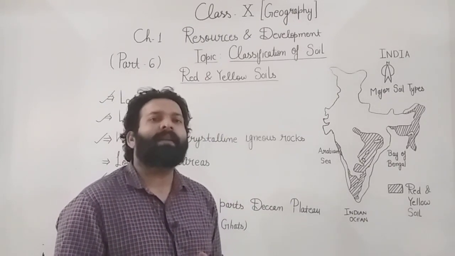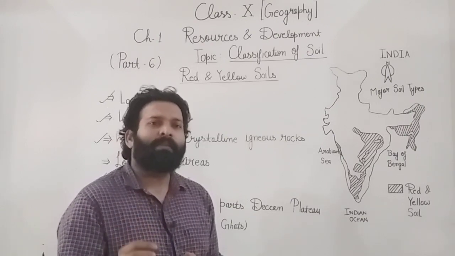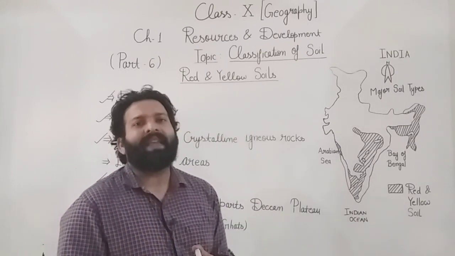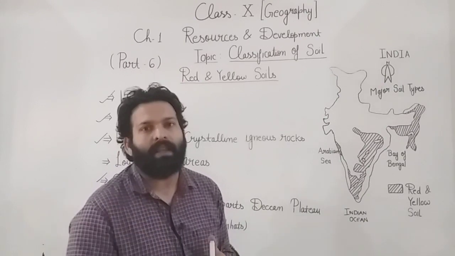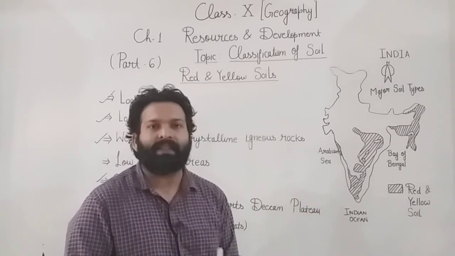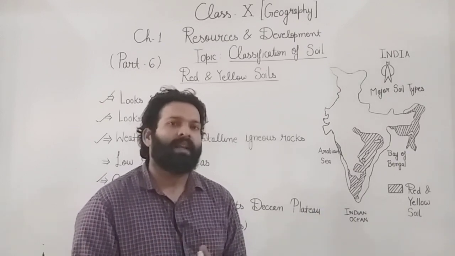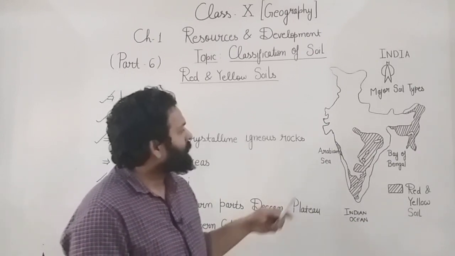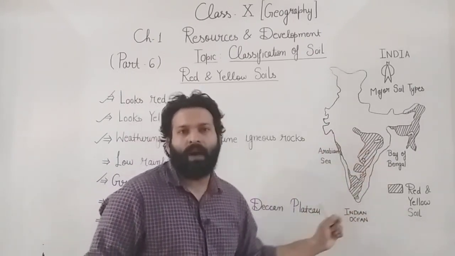What do you understand by Piedmont zone, students? Piedmont zone means the region at the foothills of a mountain range, and here we are talking about the Western Ghats. So at the foothills of the Western Ghats, this soil is found. So these are the areas where the red and yellow soil is found.